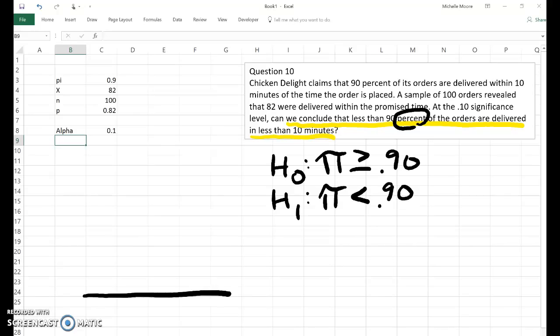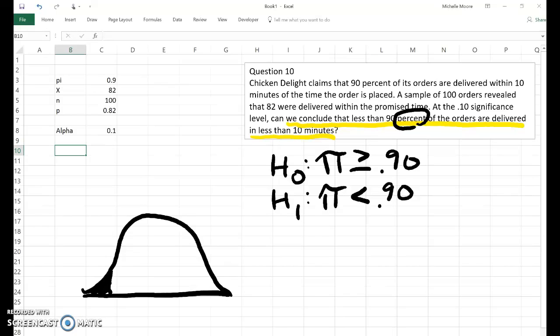So here's our normal curve. First of all, you have to decide what distribution we are using. Are we using Z's or T's? This is a proportion problem, and proportions are always the Z distribution, no matter what. And we have a less than symbol in the alternative statement. Therefore, we have a one-tailed test, and we're going to be on the left side because we're talking about less than 90%. Now we need to figure out our critical value and then our test statistic.